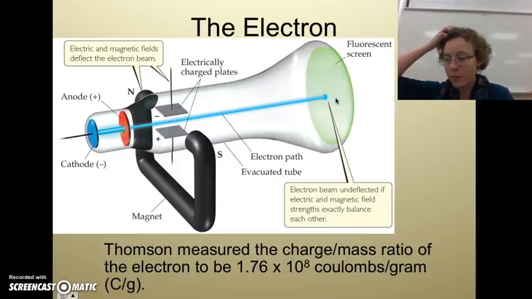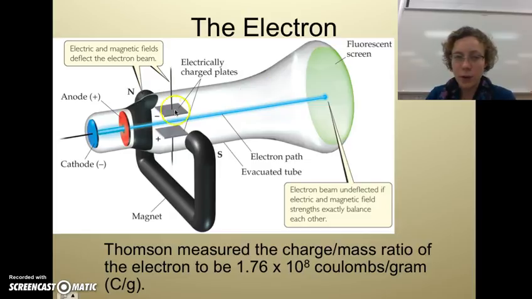Okay, so your rays are going all the way through, and he knew the strength of each of these, so he knew how much he was deflecting them by. Using that and a whole bunch of physics, he ultimately came up with a charge to mass ratio, which was 1.76 times 10 to the 8th coulombs per gram.